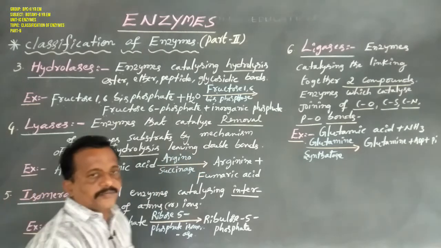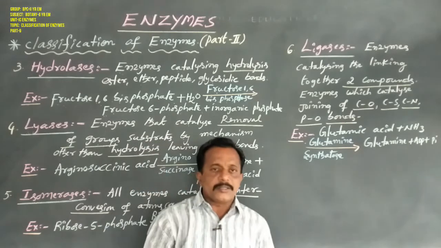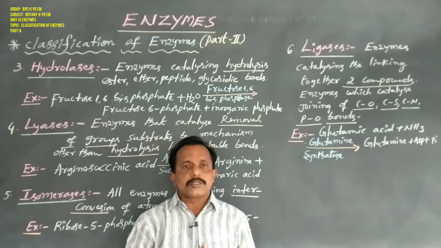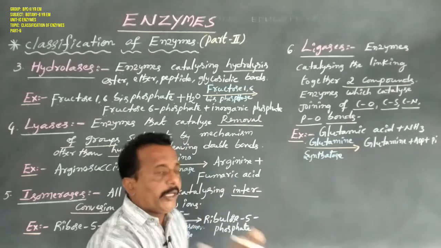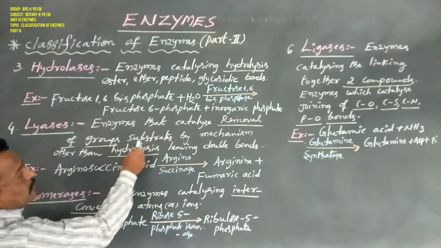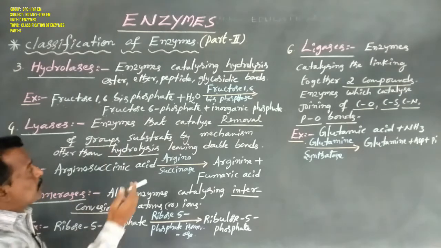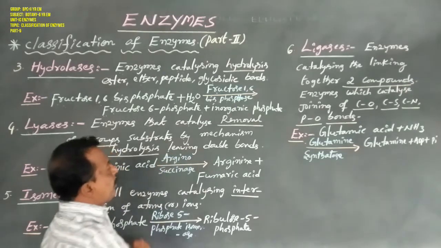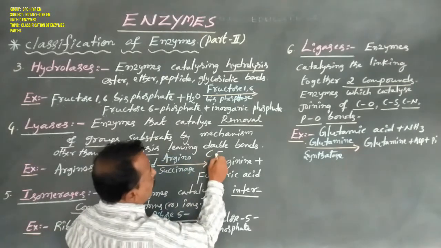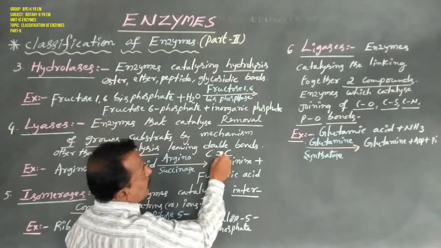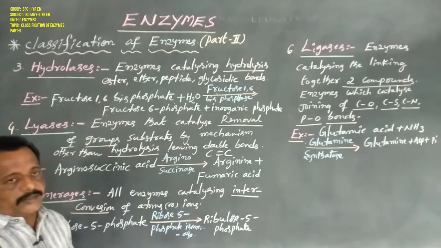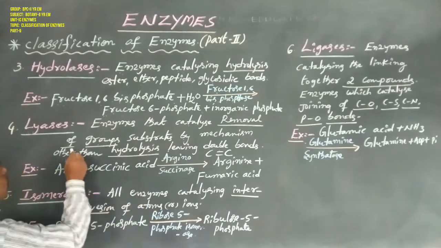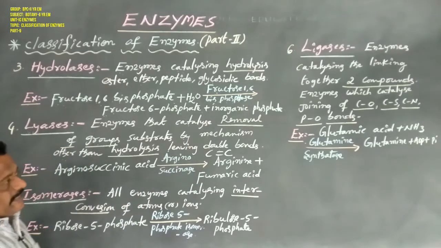Dear students, in this class the enzymes do not utilize water molecules; at the same time they remove groups from substrates, leaving double bonds, that is, a double bond between carbons. So leaving double bonds is known as lyases.